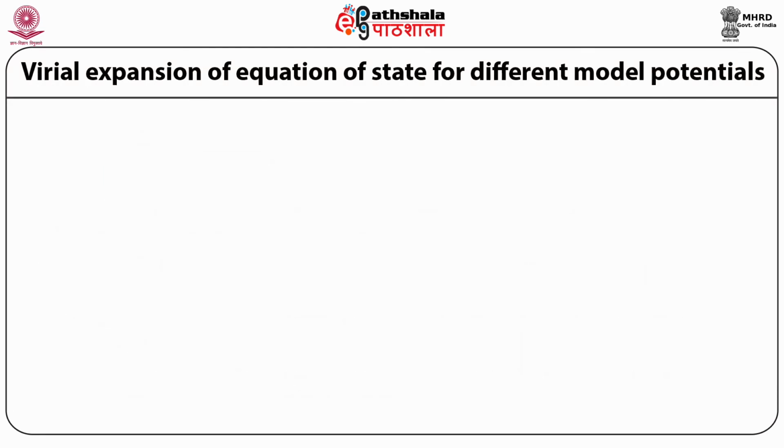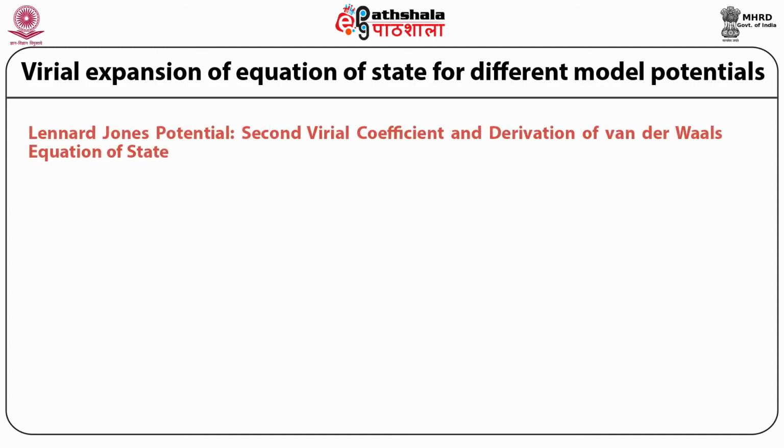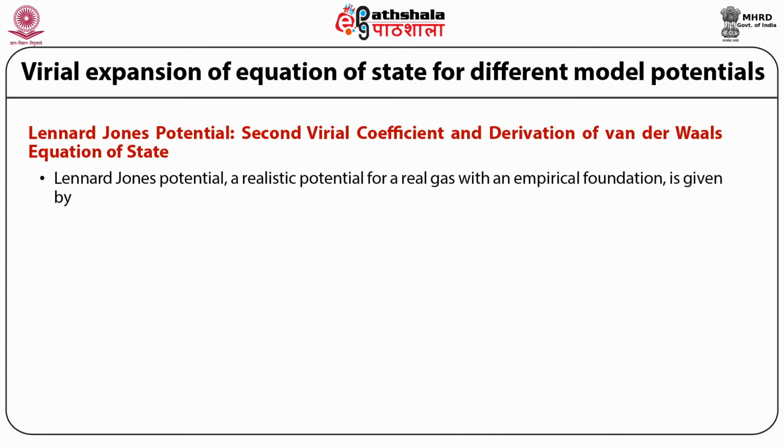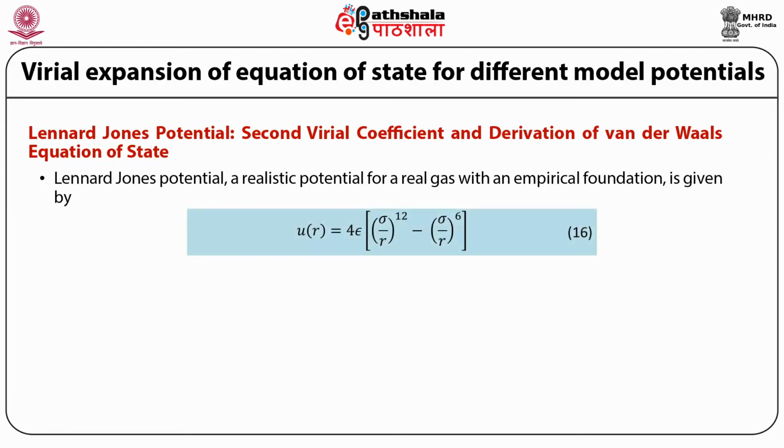Now we will try to calculate the second virial coefficient and derive from it the van der Waals equation of state corresponding to the Lennard-Jones potential. We had discussed earlier also that the Lennard-Jones potential is a realistic potential for a real gas with an empirical foundation and is given by u(r) equal to 4ε[(σ/r)¹² − (σ/r)⁶].